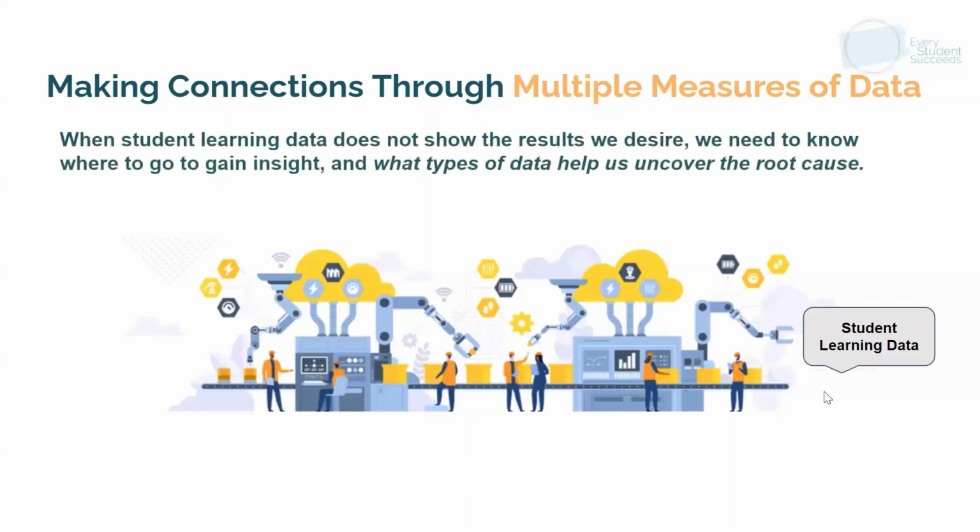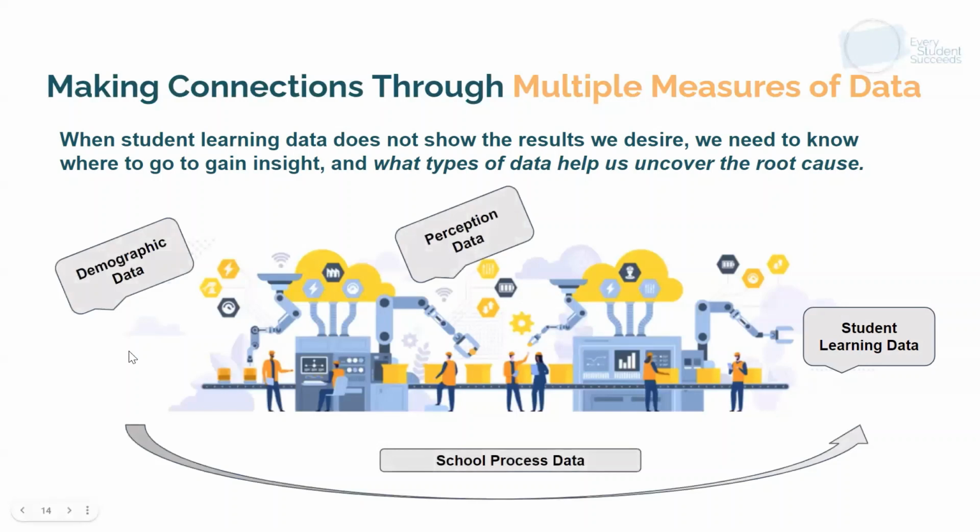We want to discover what types of data can help us uncover where in the process we need to address or improve. This is where we pull in our demographic data, perception data, and school process data. All of these pieces of data inform us of what we're doing that's leading to our outcome of student learning data.